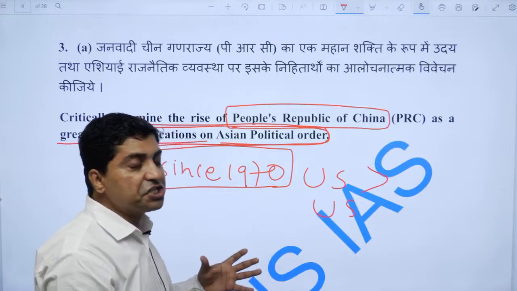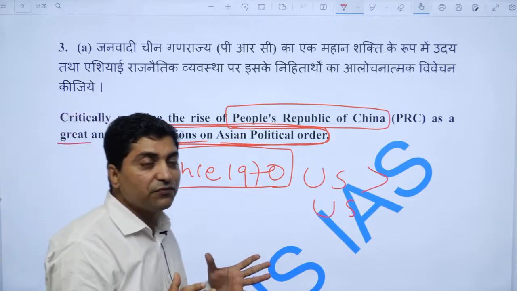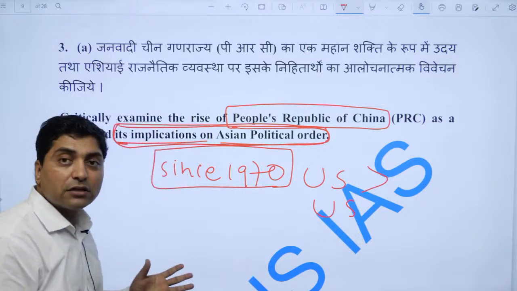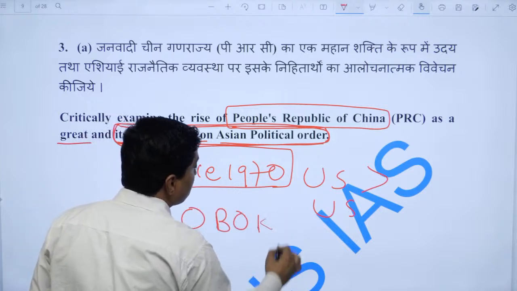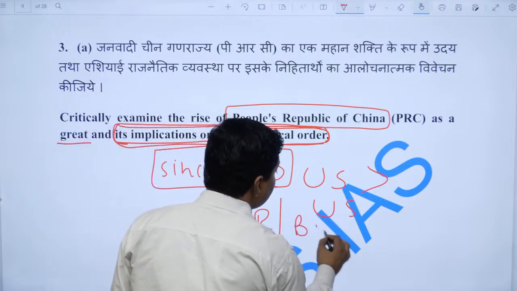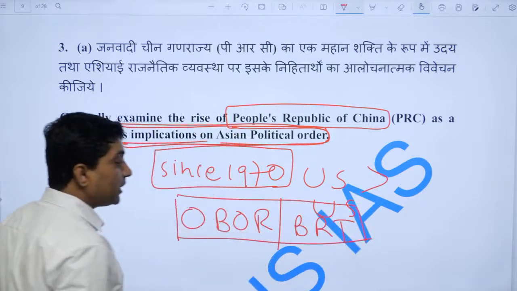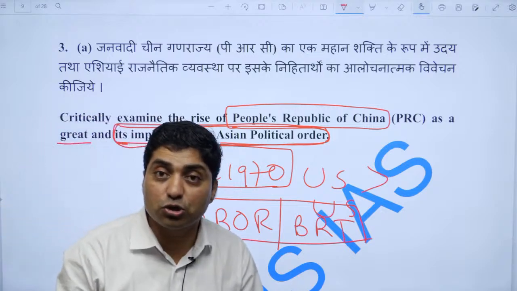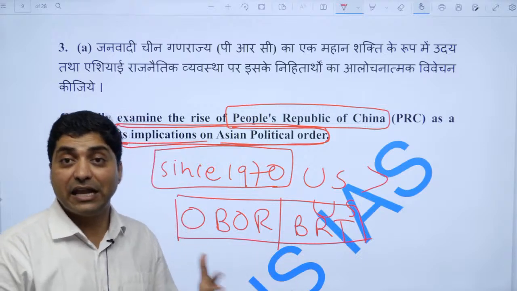In terms of military modernization, China did well, right. It has evolved as a second power in the world. Thirdly, if you look at the OBOR project, also called the Belt Road Initiative, BRI project, through the BRI project China has its own influence not only in Asia but also in Europe, Africa, especially Africa, and Latin America.